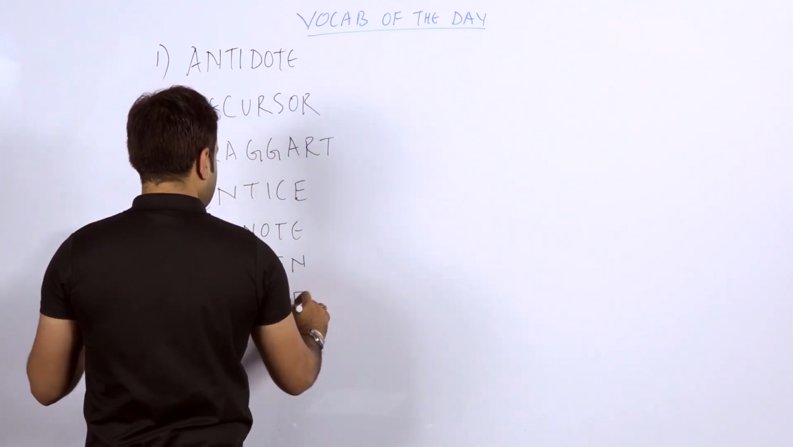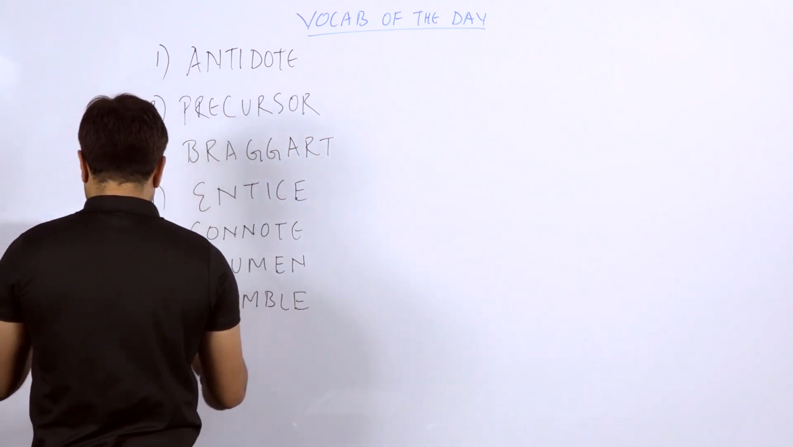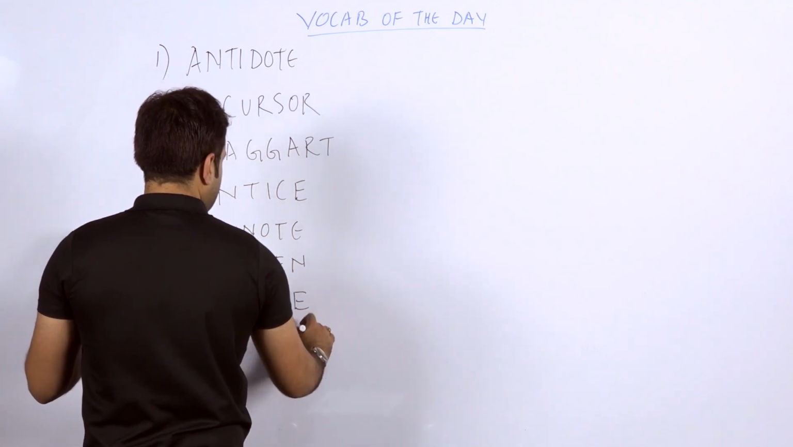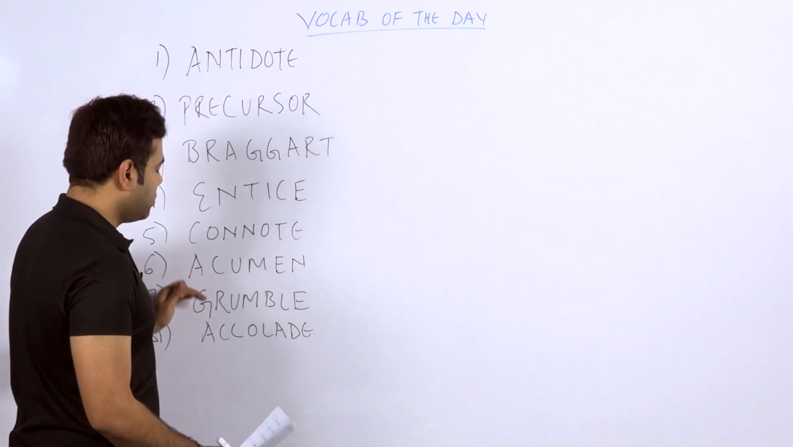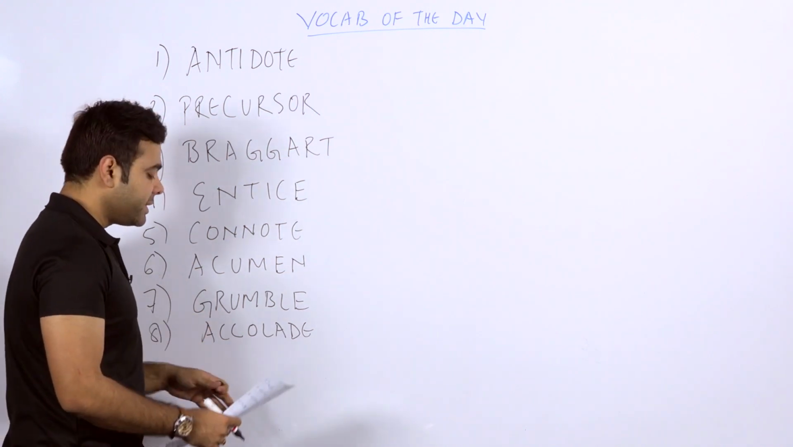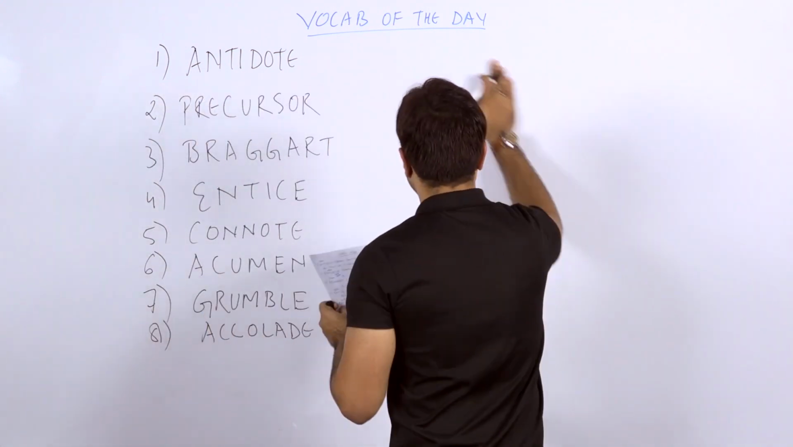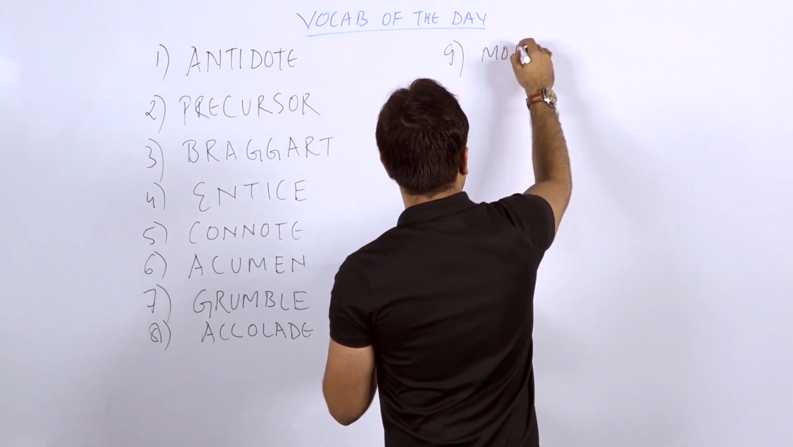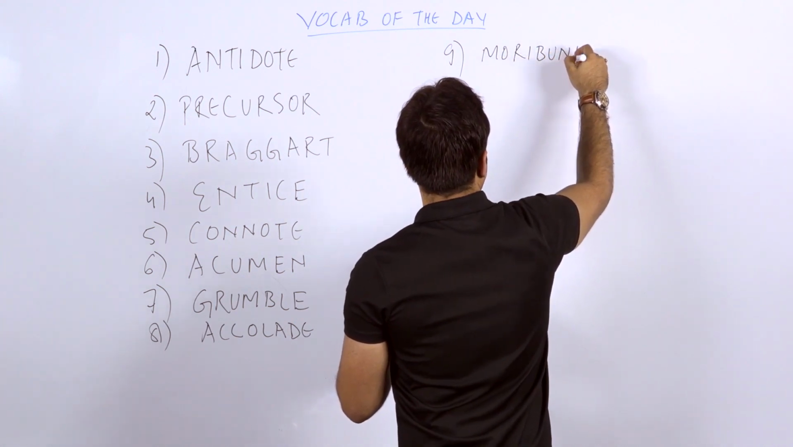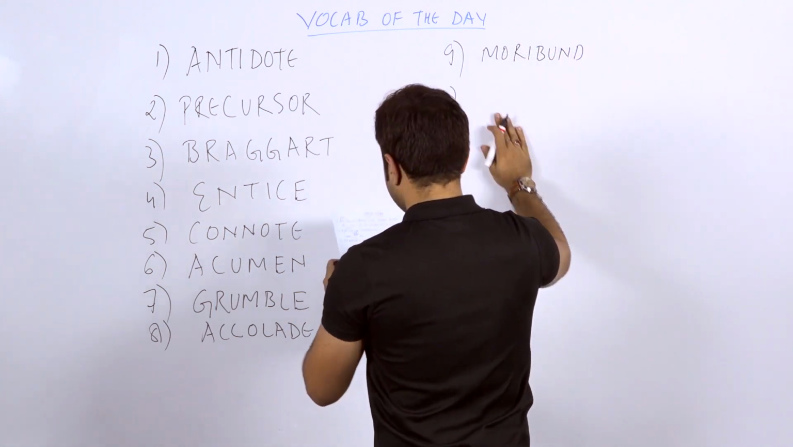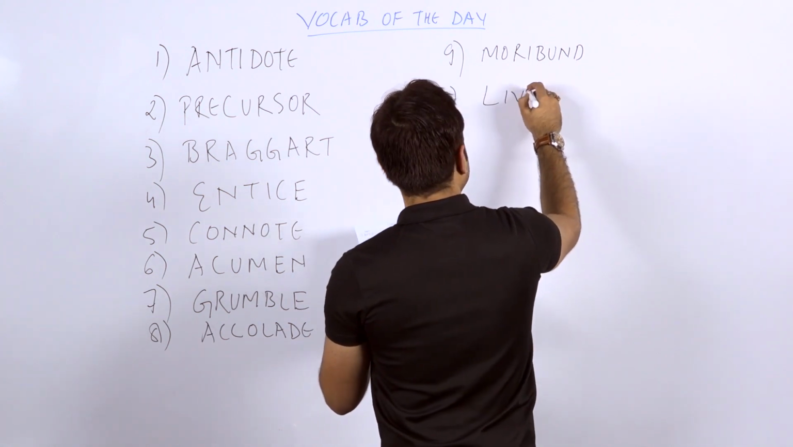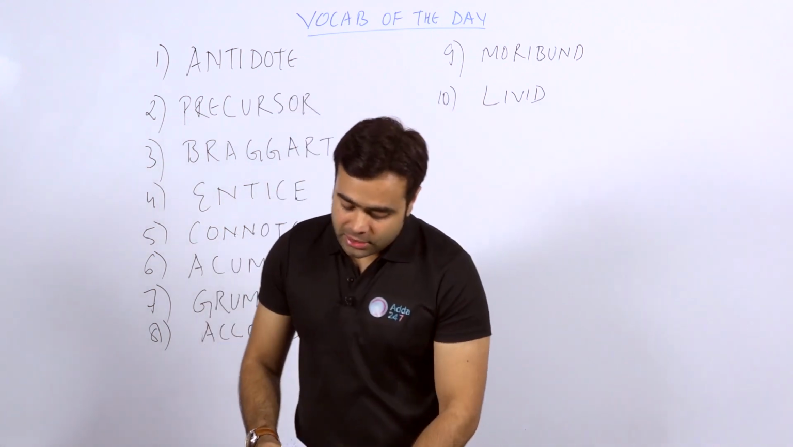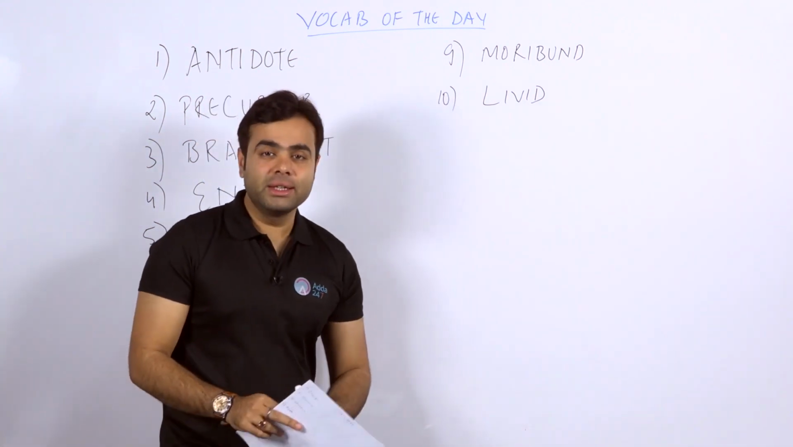Grumble. The eighth word that I have taken is accolade. It's after acumen, it's grumble. The eighth word is accolade, and after that, the ninth word is moribund. Fine. And the 10th word is livid.